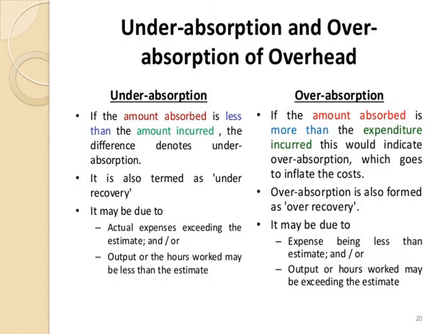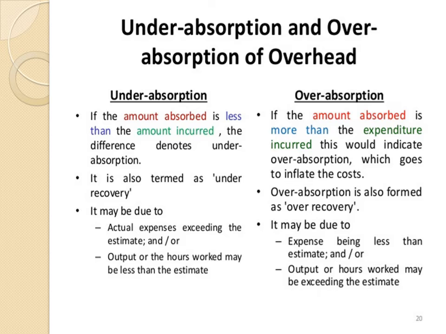The output or hours worked may be less than the estimate, because of faulty estimation of overhead costs which are incurred, faulty estimation of the quantity of output, or seasonal fluctuations in the amount of overhead in certain industries, or unforeseen changes in the production capacity, or unexpected changes in the method of production which will have an impact on the amount of overhead, or non-utilization of the normal capacity of the machinery or the workers.